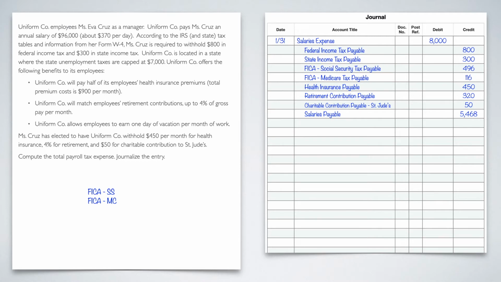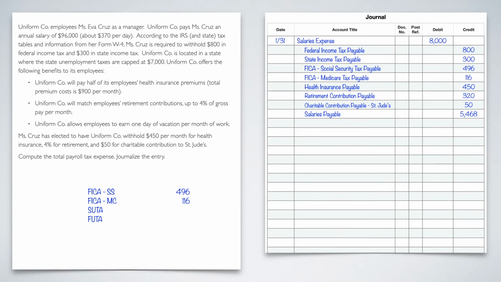So if you look at the journal entry we already did, next to FICA Social Security, she paid $496, so that's what the company will also pay. And then for Medicare, she paid $116, so again that's what the company will pay. Then we have SUTA and FUTA, the state unemployment tax and the federal unemployment tax. That's something that the employer has to pay on their own behalf or on the behalf of their employees, but the employees will never see this. Okay, so we need to do the calculation for this.